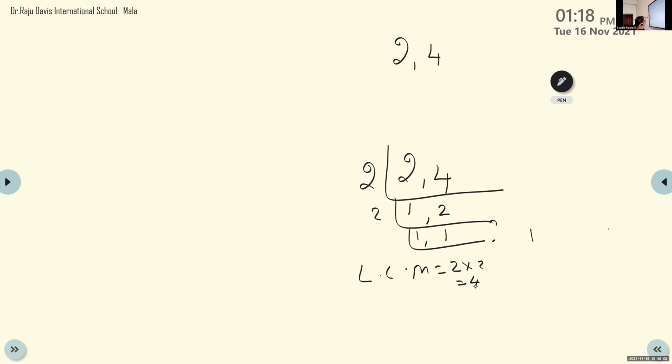How will we get 1 when dividing by 1? You cannot divide 1 by 2, so as it is, you write it. Only 2 and 2 you have to divide. So leave 1 as it is. Okay, write it as it is. Again, you have to divide 2 by 2, and you will get 1.